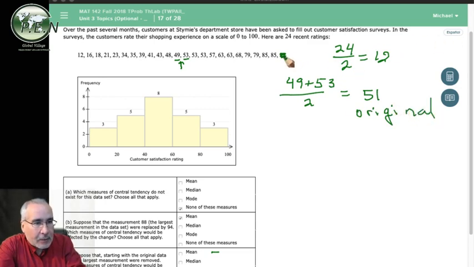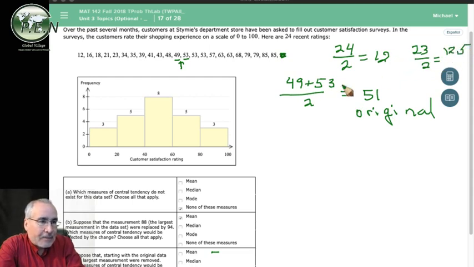The new median, because we got this out, now there's only 23. So take 23 divided by 2. You're going to 12.5, not 12.5, 11.5. Sometimes I try to get too clever for myself. Which means you'll go to 11th and it will be the 12th.